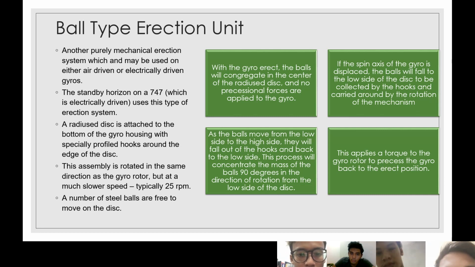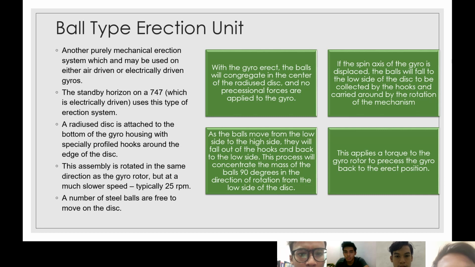For this type, there is another purely mechanical erection system which may be used on either air-driven or electrically driven gyros. The standby horizon on the 747, which is electrically driven, uses this type of erection system.